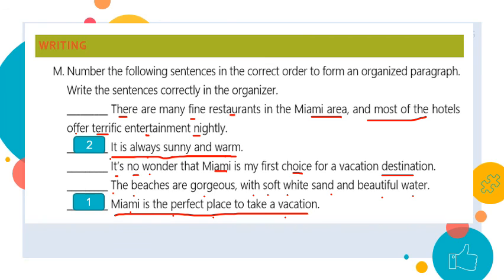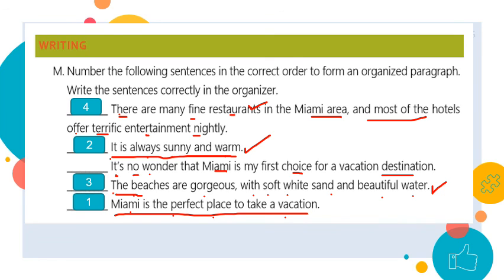And now I have to give another reason. Can I say the beaches are gorgeous with soft white sand? Can I say it's no wonder that Miami is my first choice? Or there are many different fine restaurants? I think I can put the beaches sentence or the restaurants one as detail number 2. So this is the beaches are gorgeous with soft white sand and beautiful water. So here I describe the weather, here I'm talking about the beach, and here I'm talking about the restaurants. So this is my third detail, or sentence number 4.